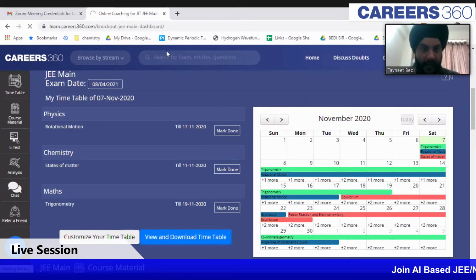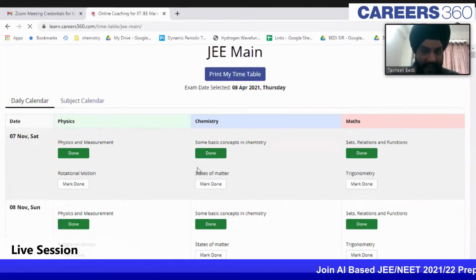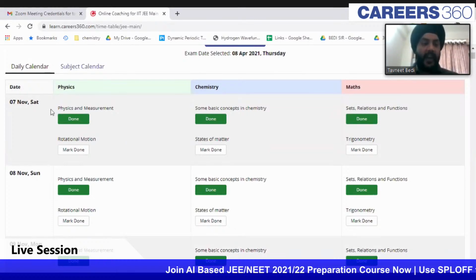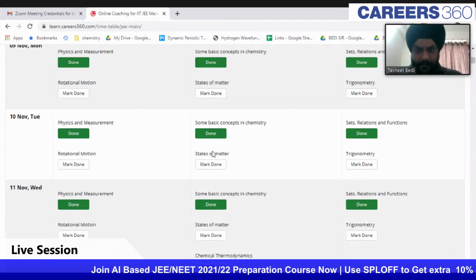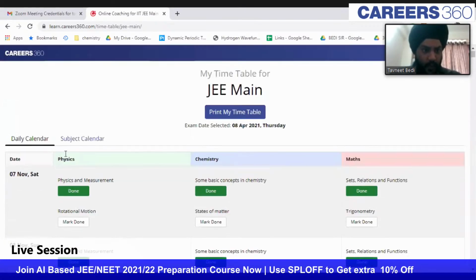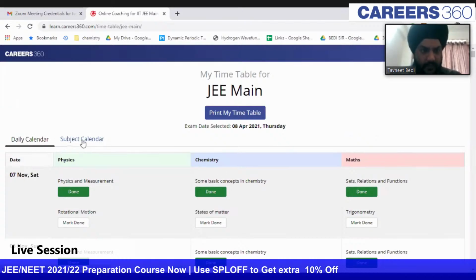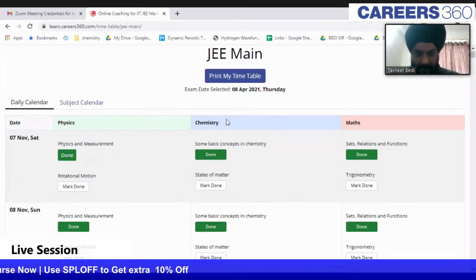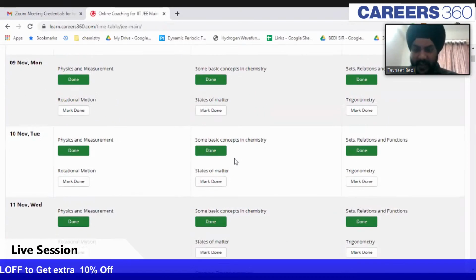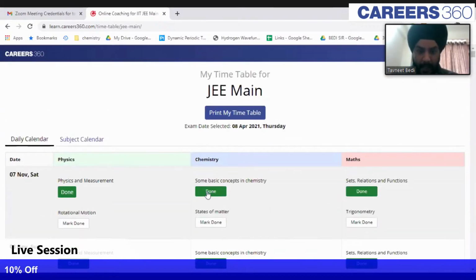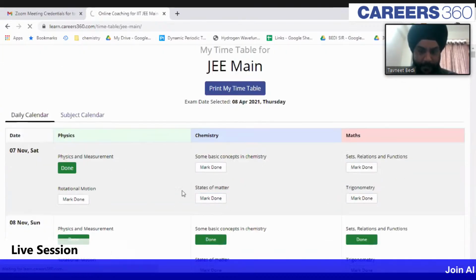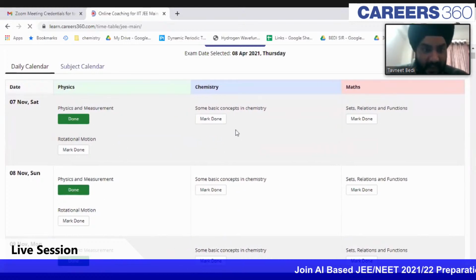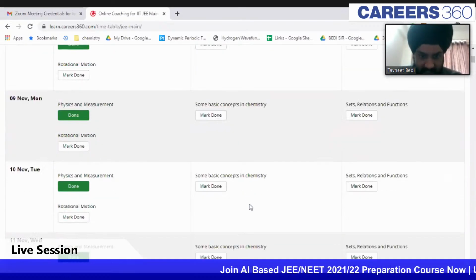Then it will come up something like this, and this will tell you what you need to study and when you need to study. Okay, so there is a daily calendar and there is a subject calendar also. Suppose I have done some basic concepts of chemistry, I can just quickly mark it done. Mark done, mark done, mark done. So it is telling me that I need to study the some basic concepts of chemistry.